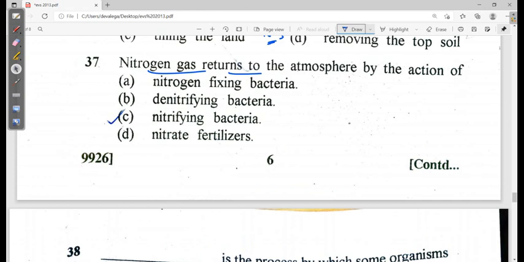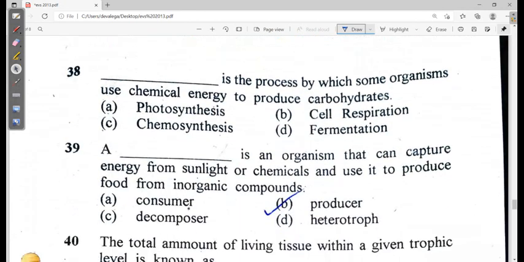Nitrogen gas returns to the atmosphere by the action of. No, this is not the correct one. Option B is the correct one, denitrifying bacteria. It is important, right? Because the student marked option C as correct, but it is not. Denitrifying means release of nitrogen. Nitrifying means formation of ammonium salts. Question 38: the process by which some organisms use chemical energy to produce carbohydrates. Photosynthesis.